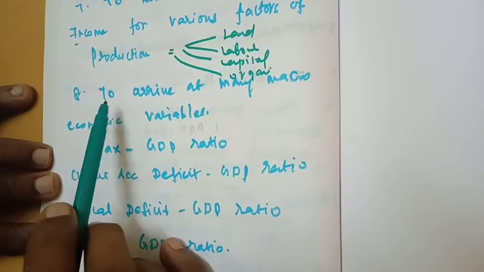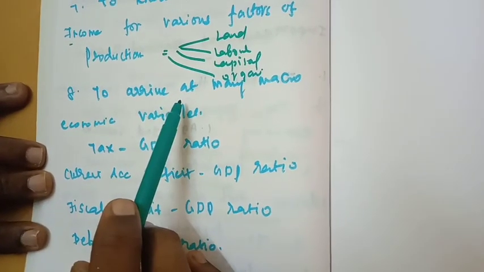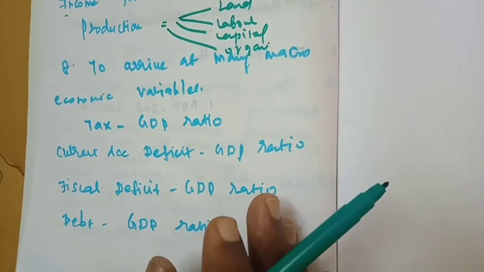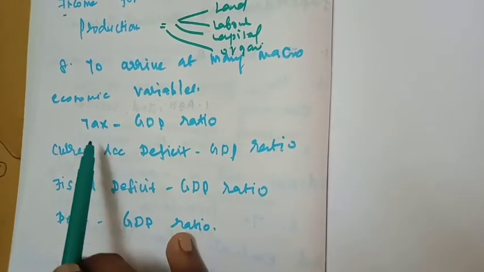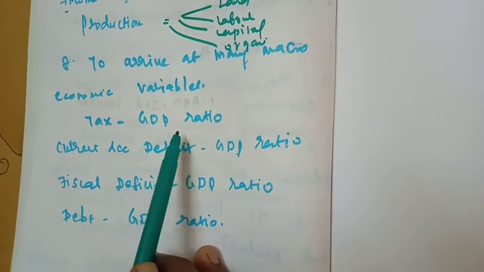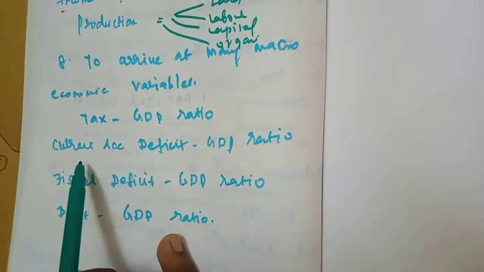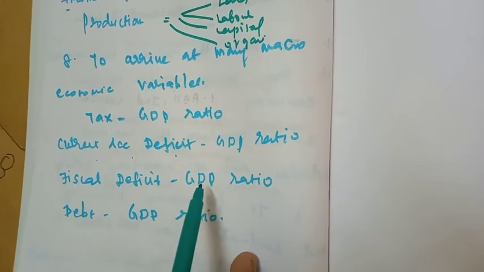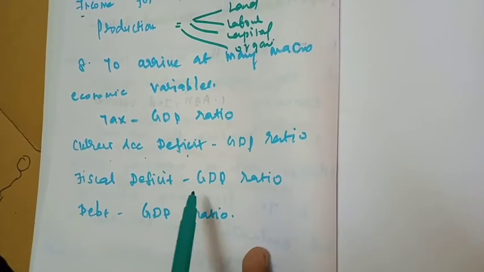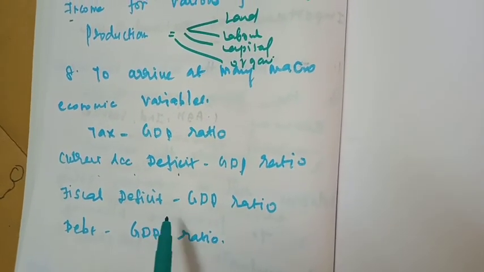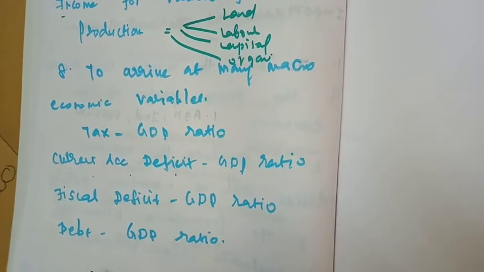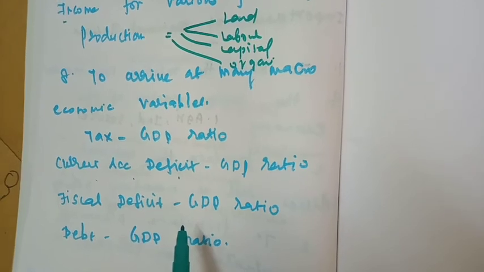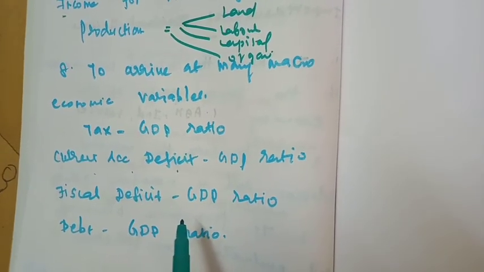The next importance is to arrive at many macroeconomic variables. For example, you compare macroeconomic variables such as the tax and GDP ratio, the current account deficit and GDP ratio, the fiscal deficit and GDP ratio, and the current debt and GDP ratio. So these are the points known as the importance of national income.